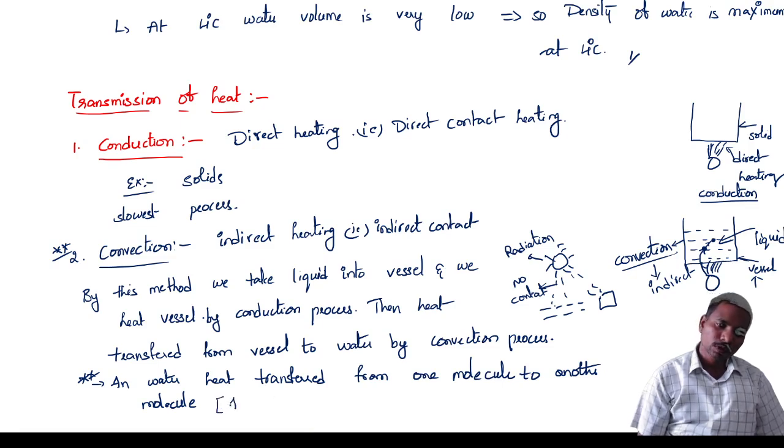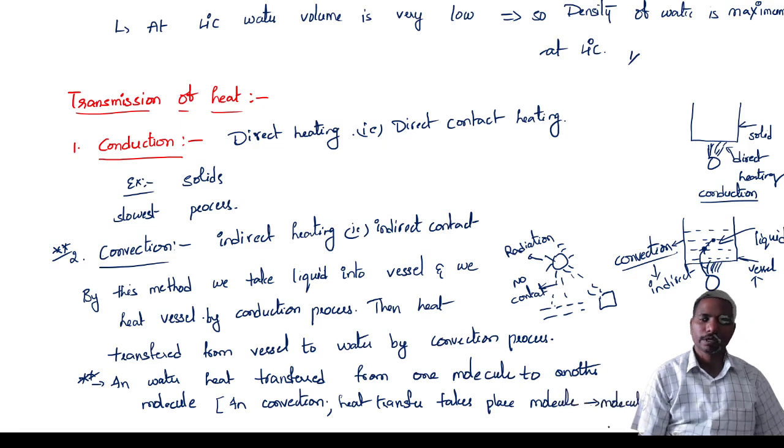So in convection, heat transfer takes place molecule to molecule.